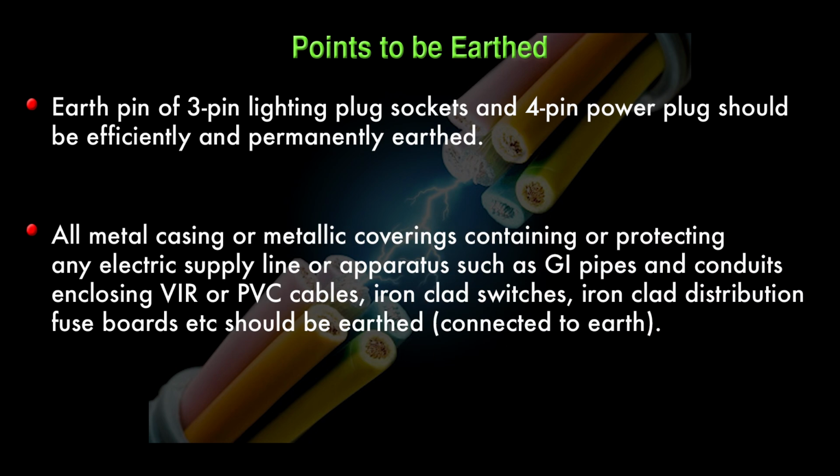Next point is all metal casing or metallic covering containing or protecting any electric supply line or apparatus such as GI pipe and conduits enclosing VIR or PVC cables or iron clad switch or iron clad distribution fuse boards, it should be earthed, or you can say it should be connected directly to the earth.